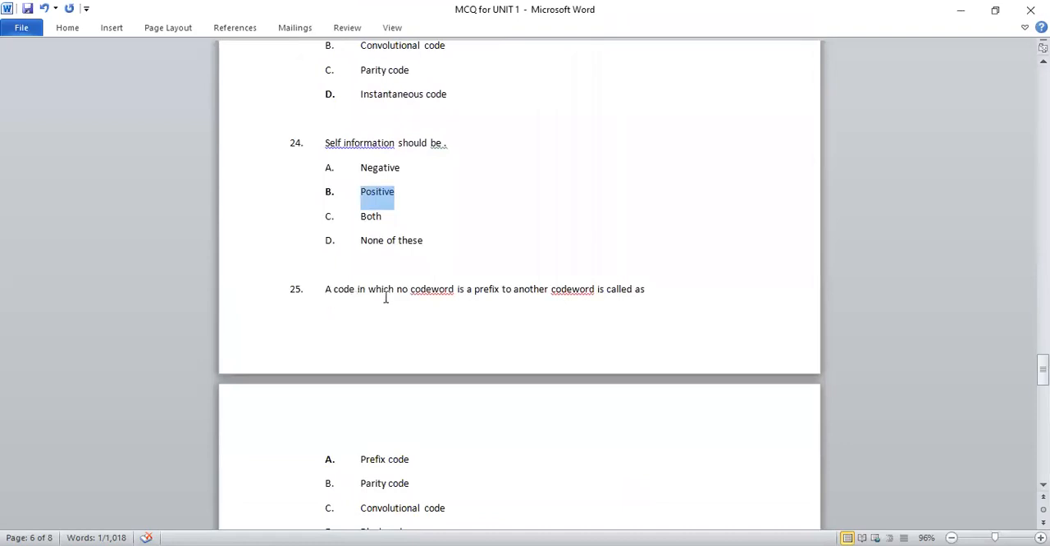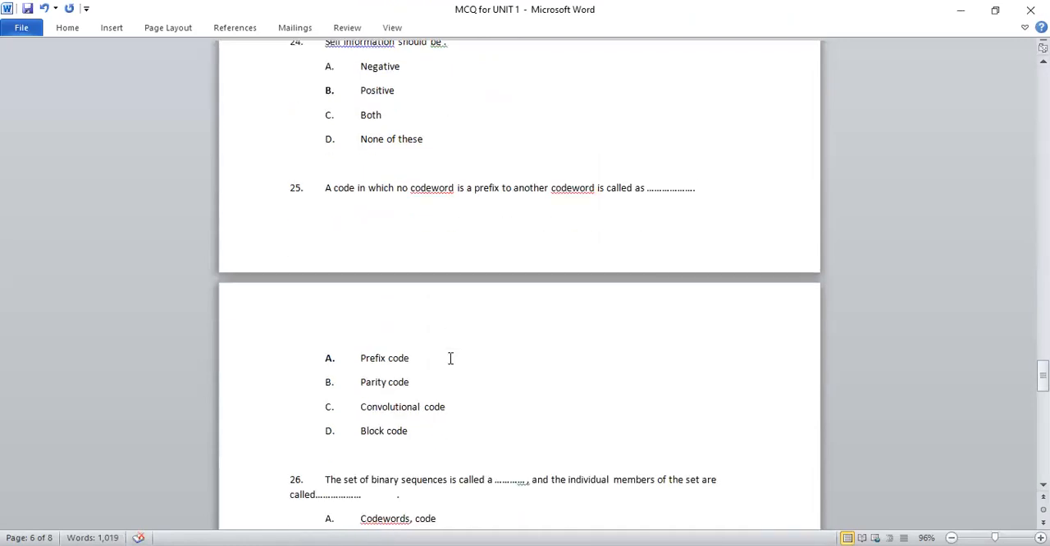Next, a code in which no code word is a prefix to another code word is called as dash. So the right answer will be prefix code because we have already seen in the uniquely decodable codes, we need to find out the prefix codes and accordingly we judge whether the code is a uniquely decodable code or not.